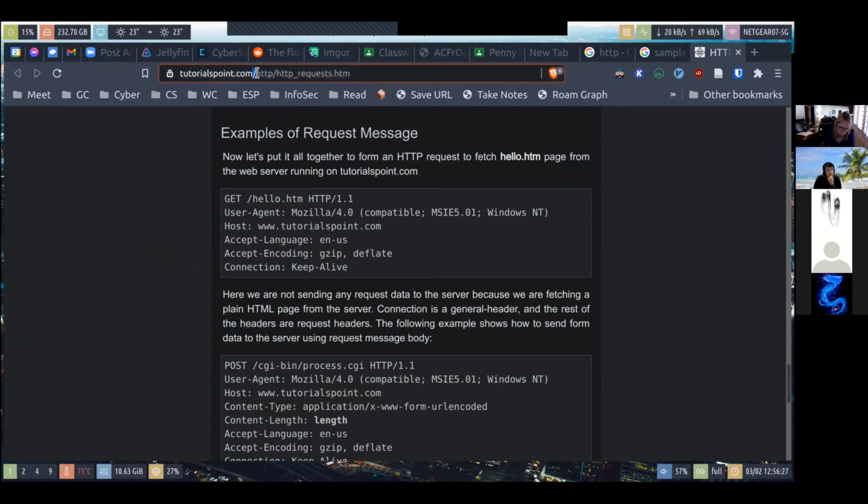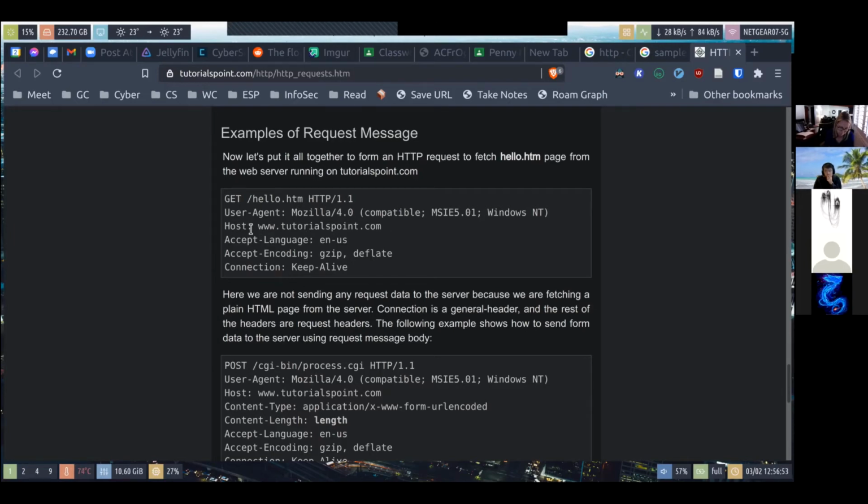It's whatever comes after the host, including the first slash. And you specify what protocol you're using, which is HTTP, and the version number of the HTTP protocol that you're using. And the user agent is, in this case, your browser, like what protocols and what encryption methods and whatever it supports. That's all encoded in this, I guess.